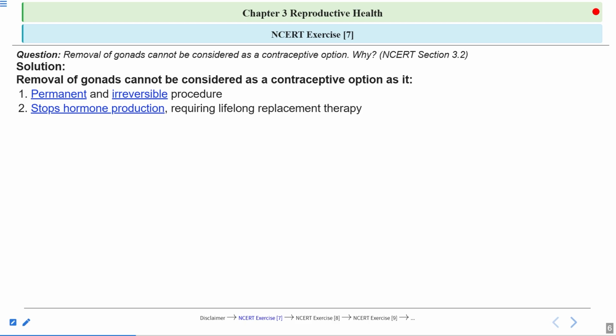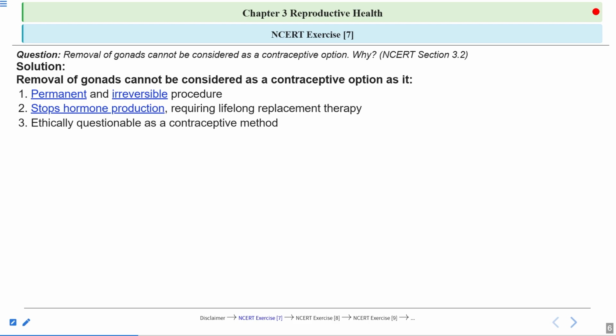Now this also disrupts the natural endocrine system function. So these primary sex organs, these gonads, also act as an endocrine gland, and endocrine glands secrete hormones. So obviously if the gonads are removed, this will disrupt the natural endocrine system function as well.